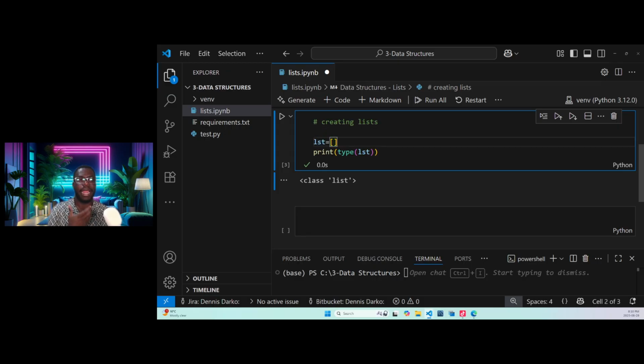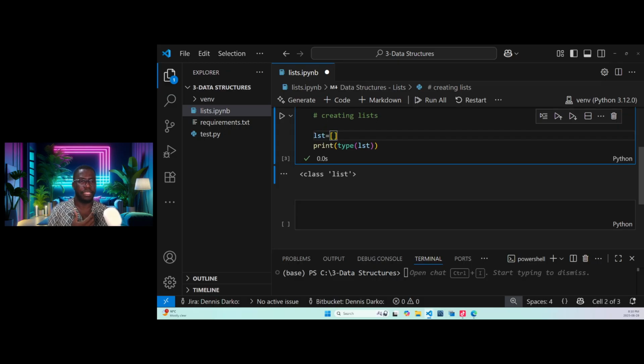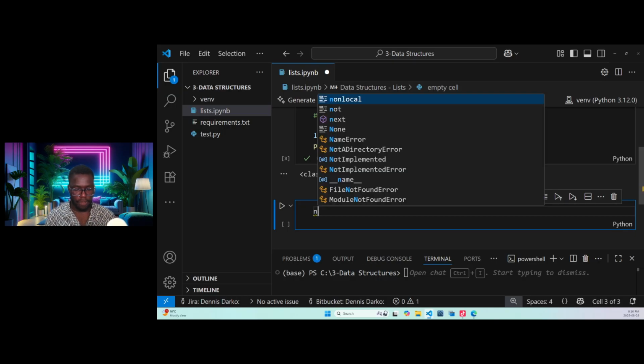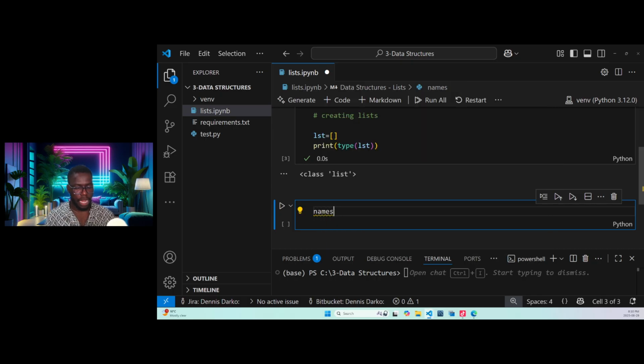Okay, now all that I need to do is, if it's a list, then I want to add some elements in that particular list. So I want to add elements here in this particular list. So I will come here and then I will say, let's create a, now you know how we create a list. So let's say we have names, okay, and names we assign it to a list.